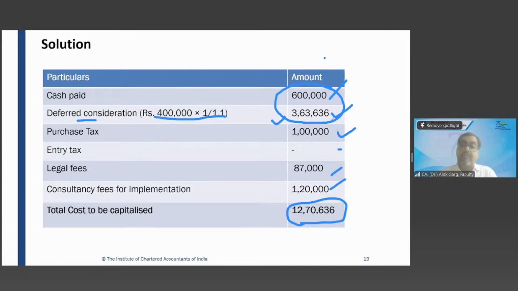Okay. But after 1 year you will pay to this creditor 4 lakh rupees. So what is the entry after 1 year? Interest account, which is finance cost, debit 36,364, to payable or sundry creditors account. So now your payable or creditor becomes 4 lakh, and now you will pay: payable or creditors account debit 4 lakh, to bank account 4 lakh. This is the accounting entry, correct? Right? So we have done one of the illustrations from ICAI study material also on the cost.